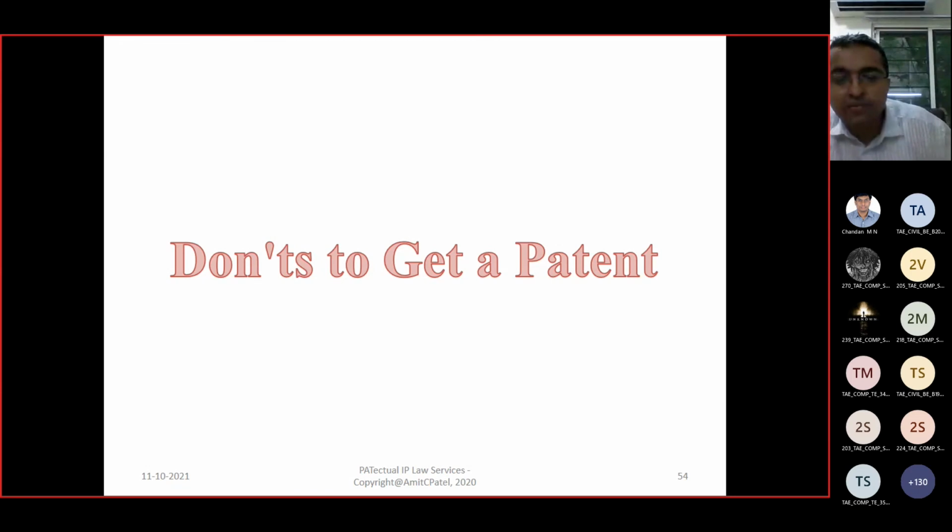A first year college student or IIT student or diploma student can also go for patenting.